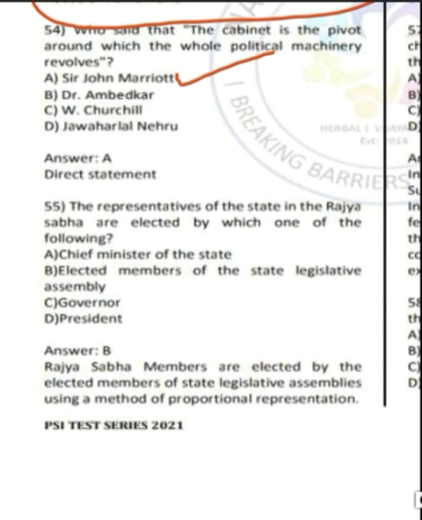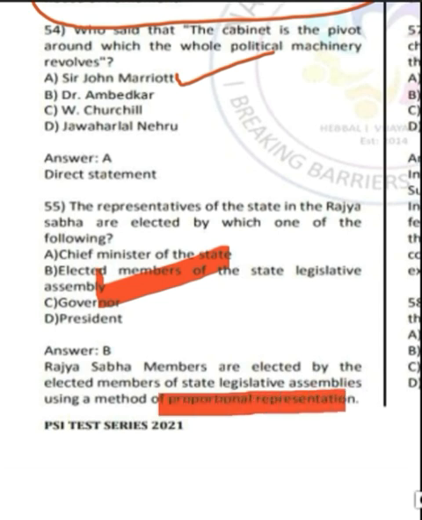Moving ahead to question number 55. Question number 55 says that the representatives of the state in the Rajya Sabha are elected by which of the following? So the answer is option B, elected members of the state legislative assembly. They elect the members of Rajya Sabha through the method of proportional representation.